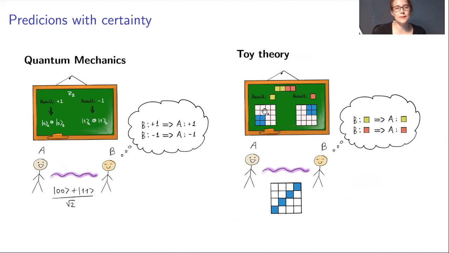A similar thing can also be done in the toy theory, where we have a measurement which is now yellow or green. And if the result is yellow, the shared state, which is this analogue to the Bell state between Alice and Bob, will update to this state. And if it's red, it will update to this state. And Bob can then reason that if he measures yellow and Alice measures again the yellow-red measurement, she will also get yellow. And in the same way, if he gets red, Alice also must get red.